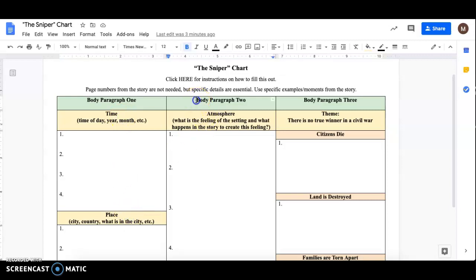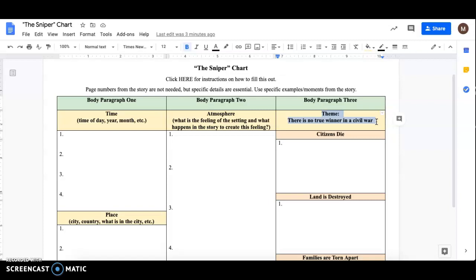The second paragraph of your essay will be about the atmosphere. So what is the feeling of the setting? Is it tense, scary, chaotic, loud, happy, positive? What is the setting in terms of atmosphere? So second body paragraph is about atmosphere of the sniper. And then the third body paragraph will eventually be about the theme. And here's your theme statement. The theme statement is there is no true winner in a civil war.